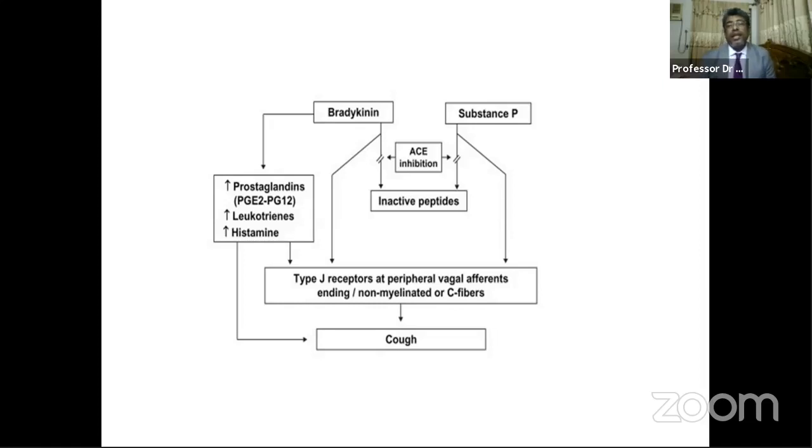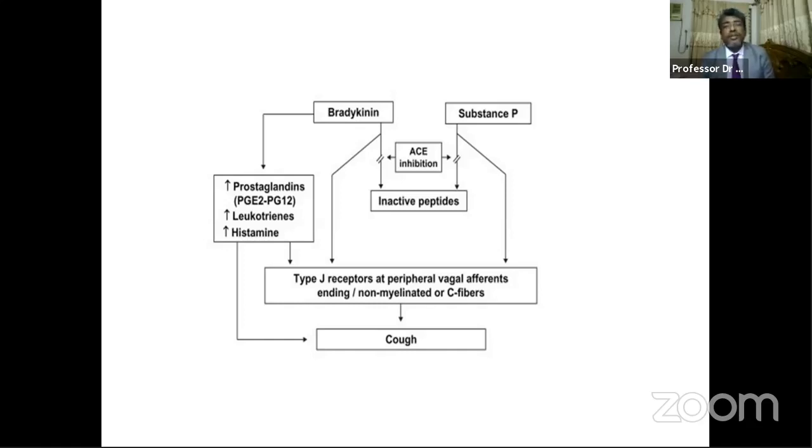So the only way to stop this dry cough is to stop the ACE inhibitor. Instead of ACE inhibitors, in that case an ARB, angiotensin receptor blocker, should be used, or any other drug that is more appropriate for that patient should be initiated, or the dose of the ACE inhibitor may be reduced.